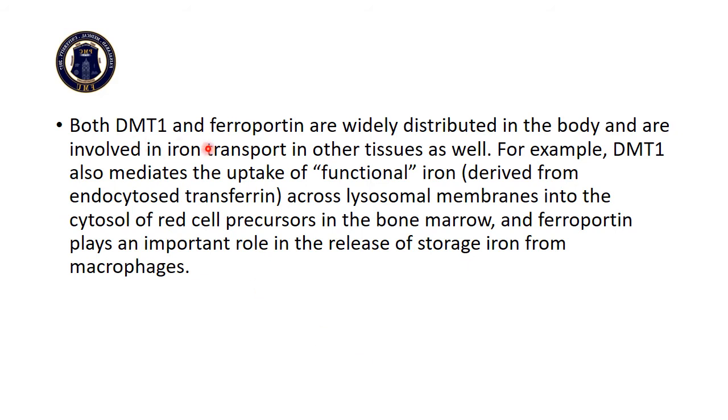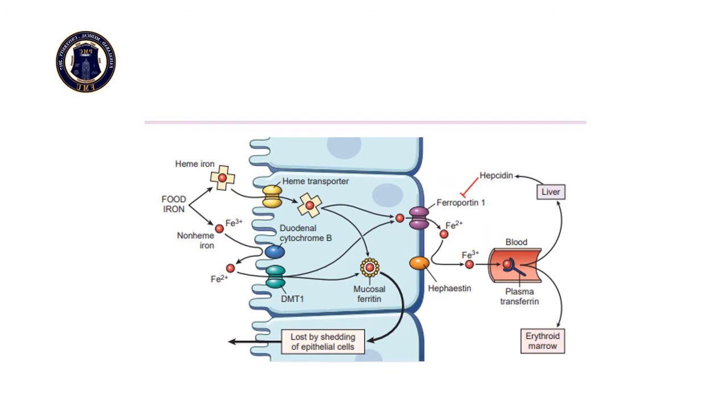Both divalent metal transporter 1 and ferroportin are widely distributed in the body and are involved in iron transport in other tissues as well. For example, divalent metal transporter 1 also mediates the uptake of functional iron, which is derived from endocytosed transferrin, across the lysosomal membrane into the cytosol of red cell precursors in the marrow. And ferroportin plays a role in the release of storage iron from the macrophages. It means the divalent metal transporter and ferroportin are not only located in the gut, but they are located everywhere where iron absorption and release is related.